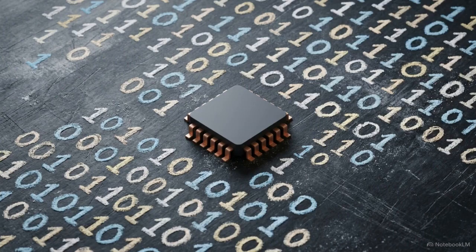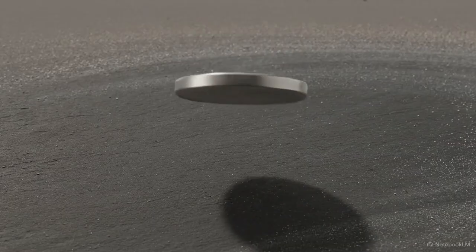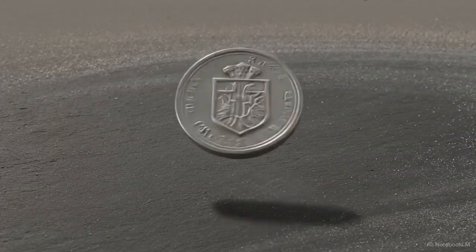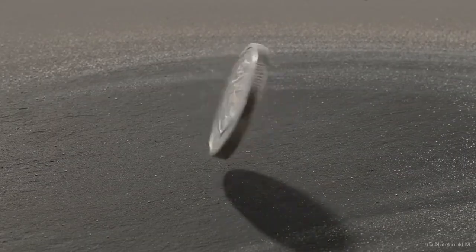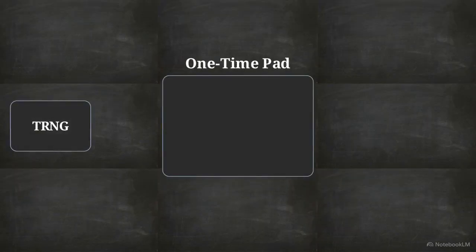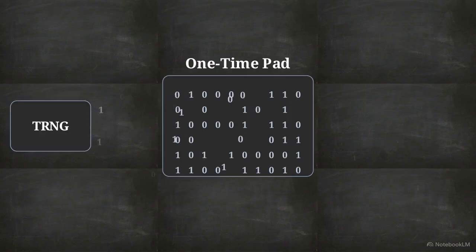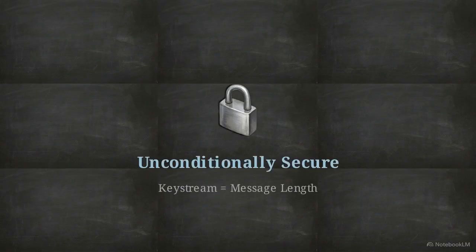To achieve true information-theoretic security, a system requires a true random number generator, or TRNG. These generators rely on physical, highly unpredictable processes, like measuring thermal noise or capturing the mechanics of a flipping coin. If you take a truly random sequence of bits from a TRNG and use it as your keystream exactly once, you create a one-time pad. This is the only cipher in existence mathematically proven to be unconditionally secure.